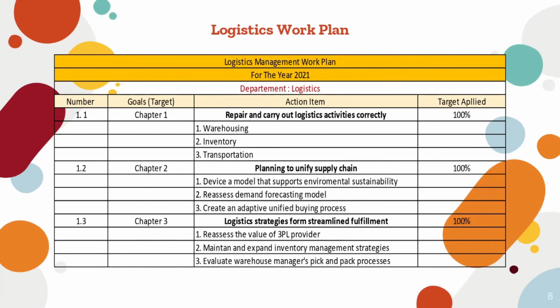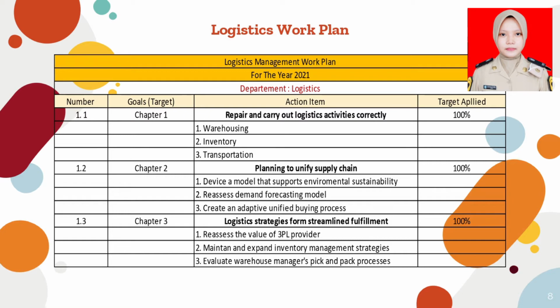This is the logistic work plan for the year 2021. Number 1.1, Goals Chapter 1, Action Item: Carry out logistic activities correctly. Number 1 is warehousing, number 2 is inventory, and number 3 is transportation. This action item must be applied 100% so that logistic business activities run smoothly.